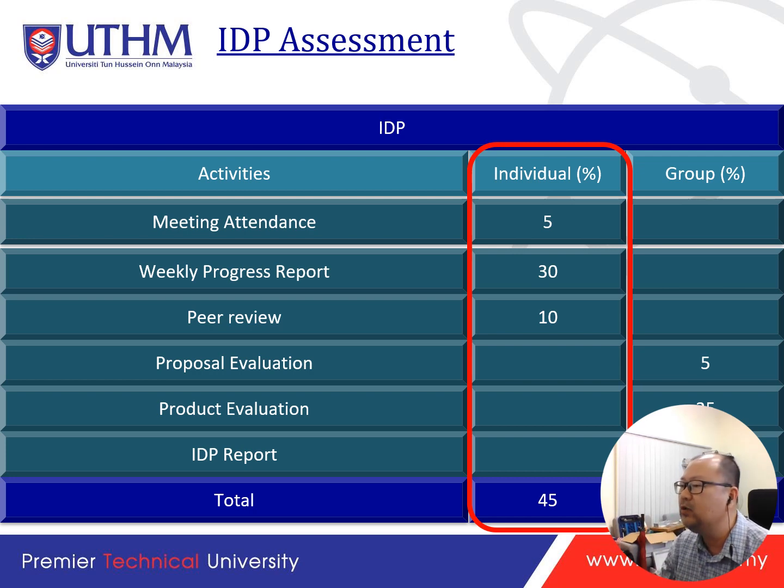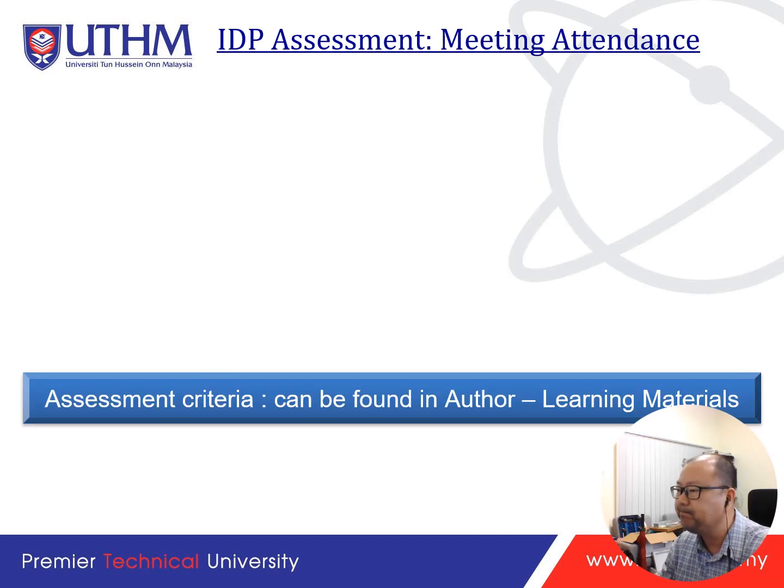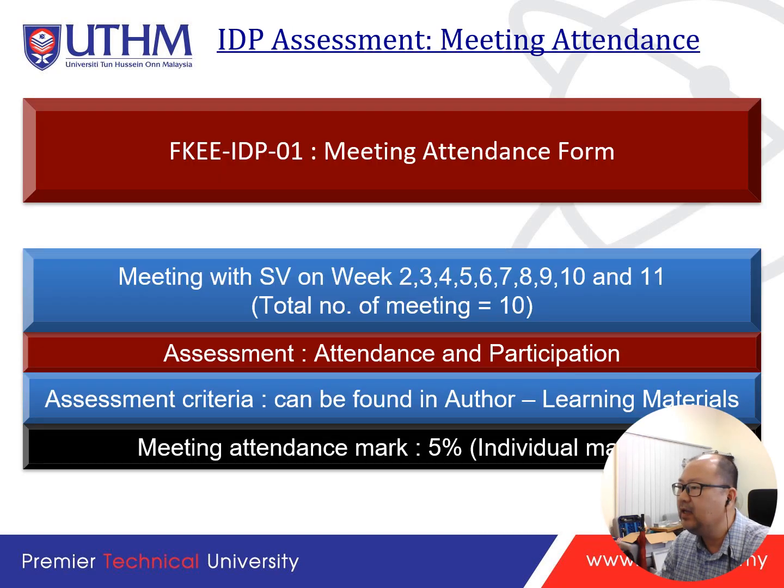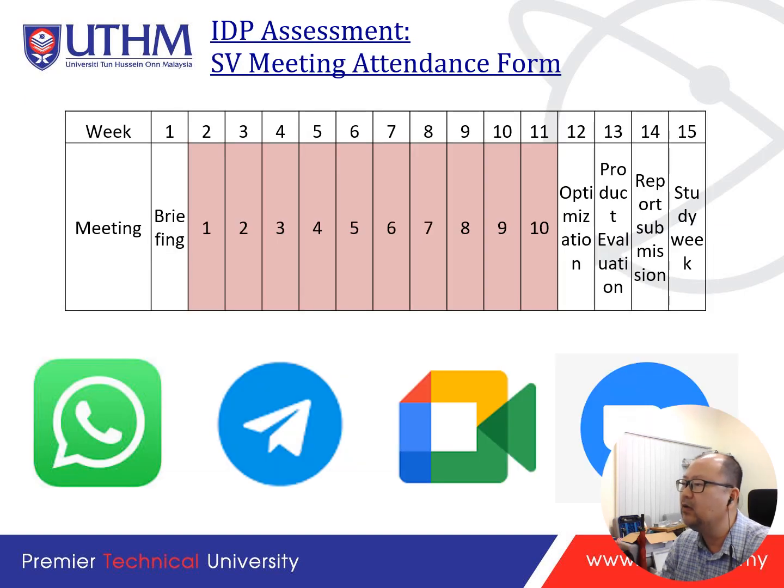I'm going to talk about the activity later on. Don't worry. So, meeting attendance: you need to record at least 10 attendance minutes. You share them with your supervisor, and the supervisor is going to assess you. Please, if you are not able to turn up, give a reason to your supervisor. Your supervisor is serious about your attendance. At least 10 recorded minutes.